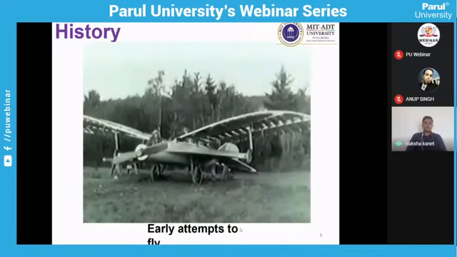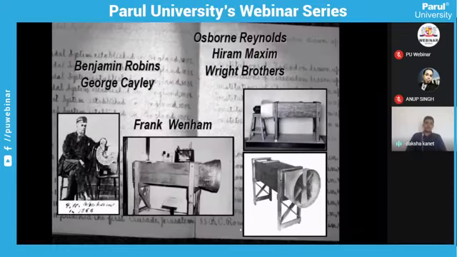And this is the history of flight. We are all aware that it began well ahead, in the early 1800s, but very few people could fly, and it was only in the 1900s that the first flight could fly in the air. And before that, there were several well-known scientists who were involved in research in fluid dynamics and then aerodynamics to make this flight happen.